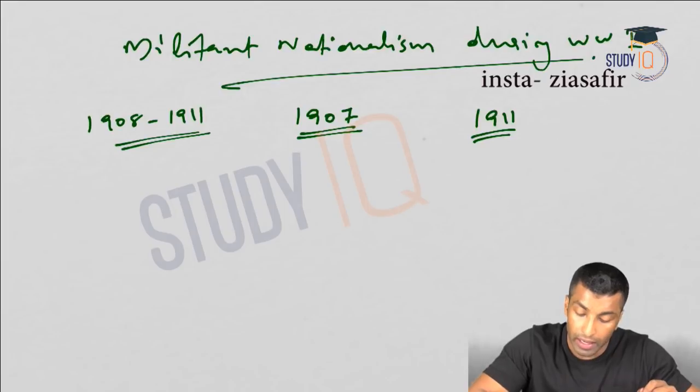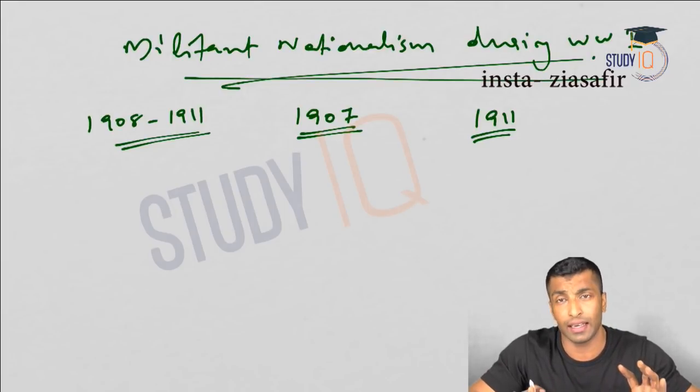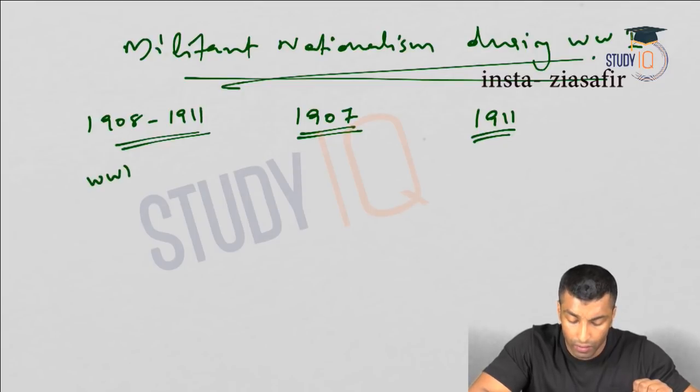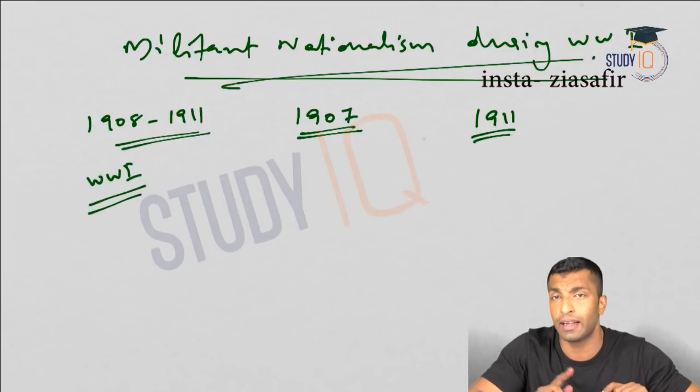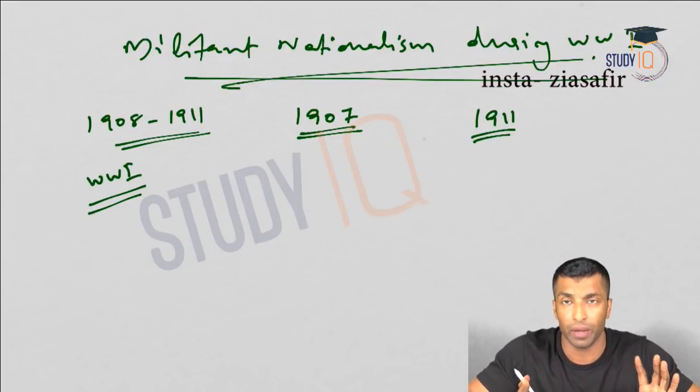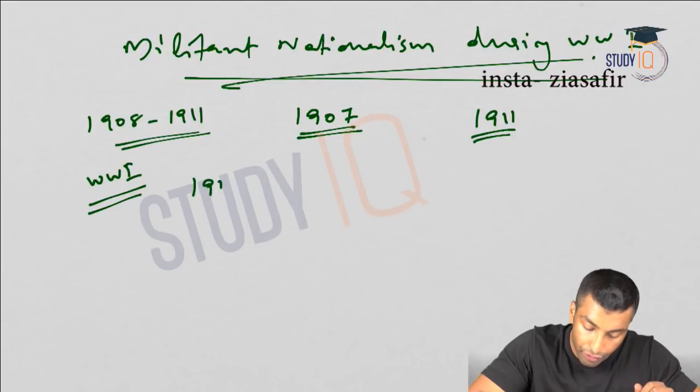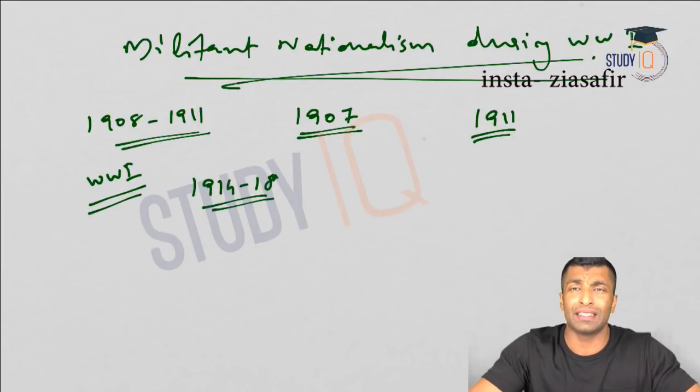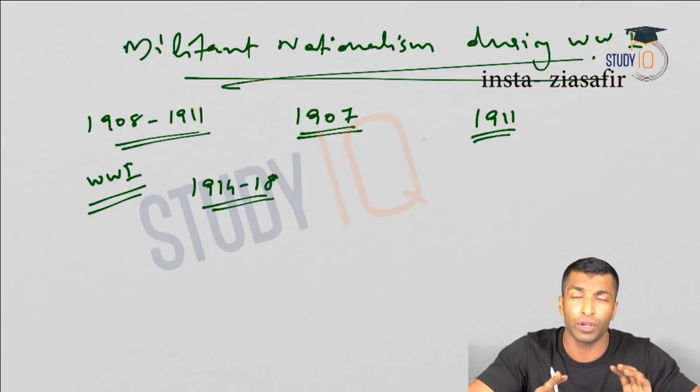So now militant nationalism, this is the second phase, that is during World War I. And let's quickly discuss World War I here. I'll discuss this in detail in world history when we discuss World War I and World War II, and all those things we'll be discussing later. Okay, so it was from 1914 to 1918. So it started in 1914. So you basically need to know the impact on India.